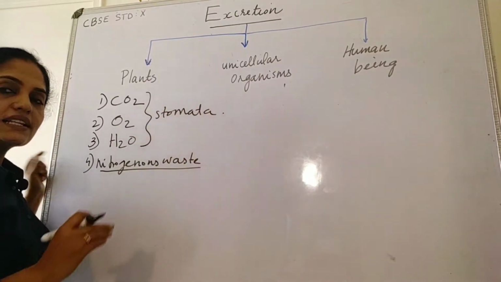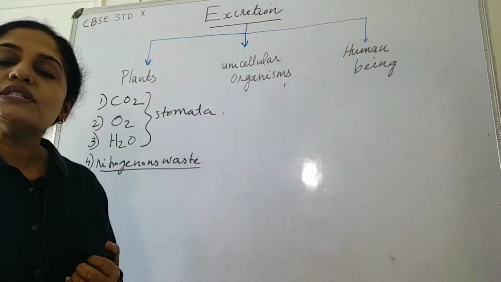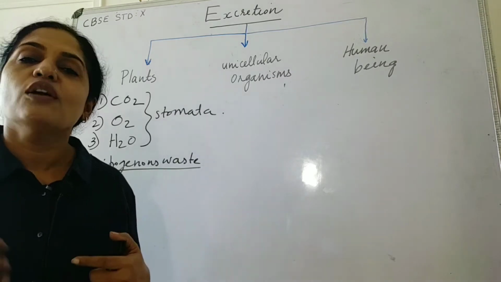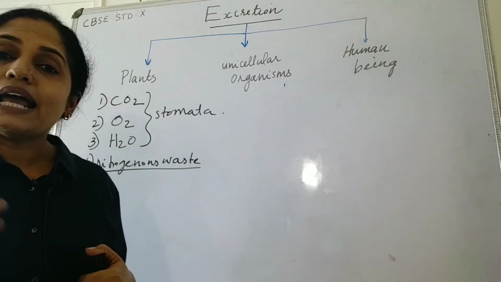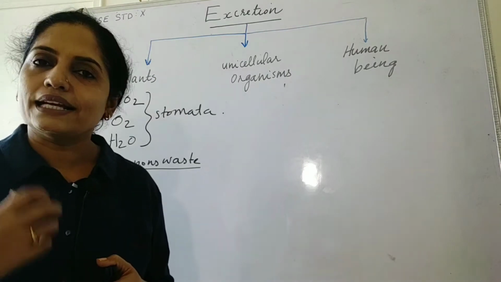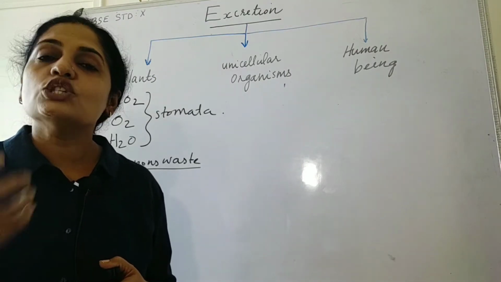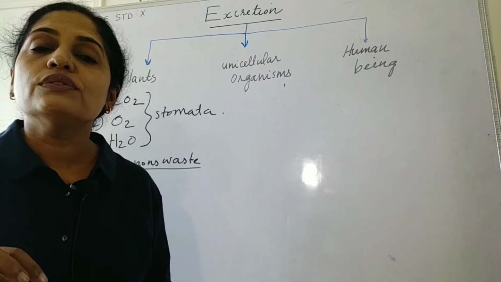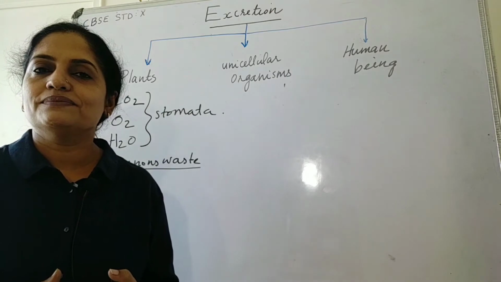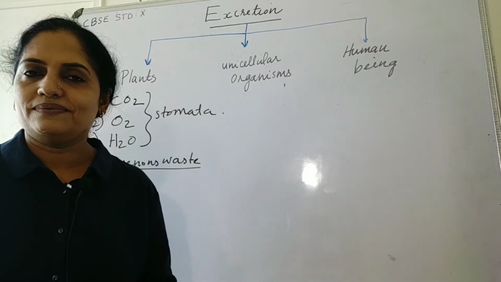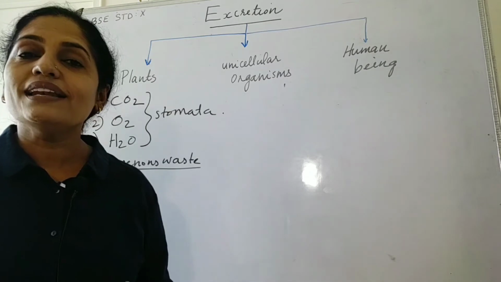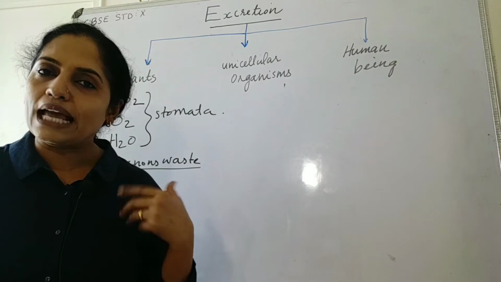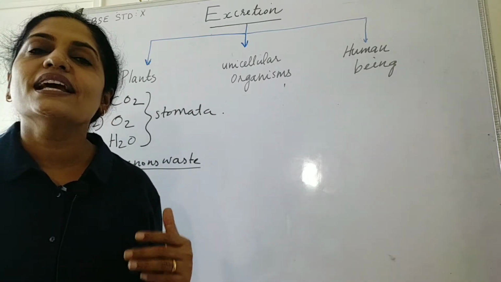Next is nitrogenous waste materials. They are produced in the plant and are stored in different parts of the plant in different forms. For example, latex in the rubber plant. Latex is a waste product. It is stored in the bark, and gum stored in the bark of the acacia plant is also a waste product. Have you heard of eucalyptus oil? This eucalyptus oil is also a waste product produced by the eucalyptus plant and is stored in its leaves.